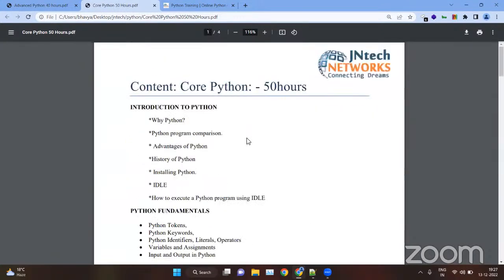First, Python. In this session, we will discuss what Python is, why we use Python, where we can use Python, the advantages, and then the pros and cons of Python.